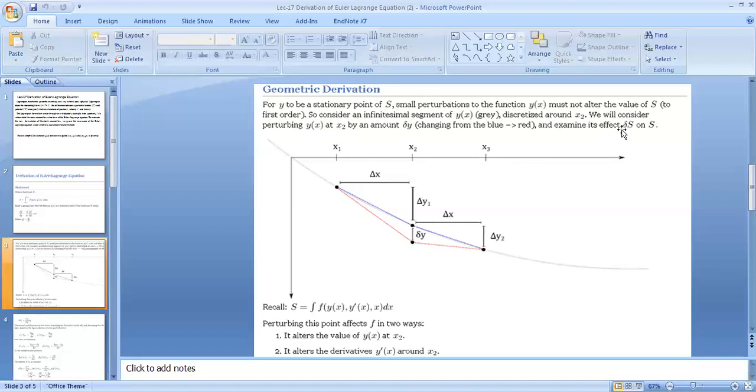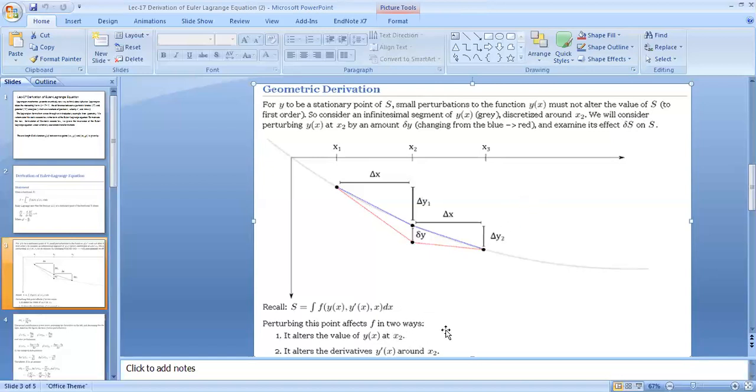We examine the effects on delta S, which is the change in the functional S, which can be defined as we saw in our previous page, that S is equal to integral f of y of x, y dash of x dx.